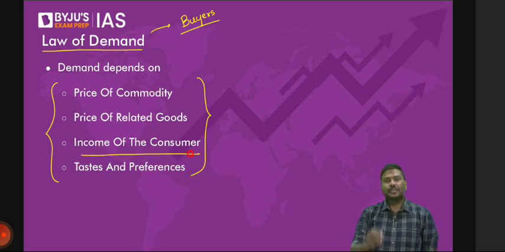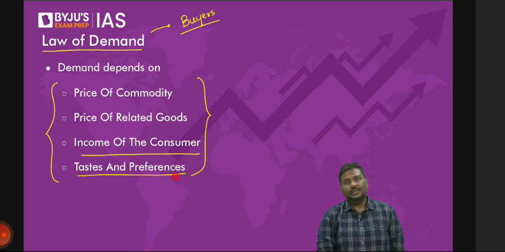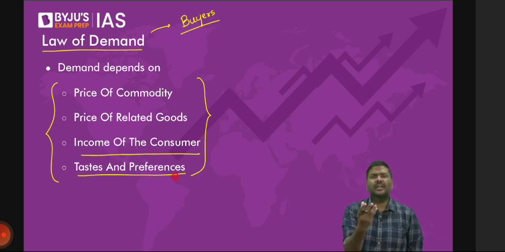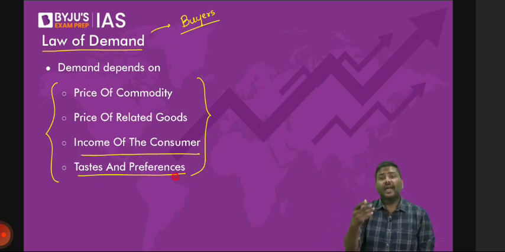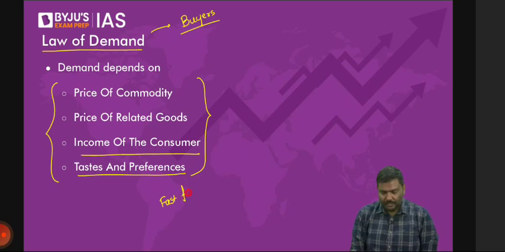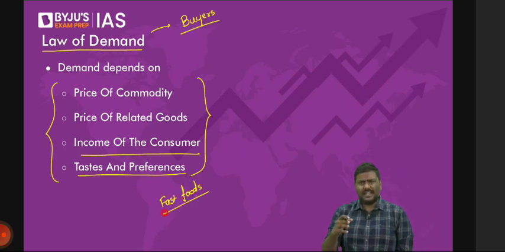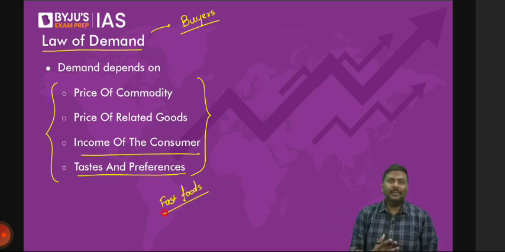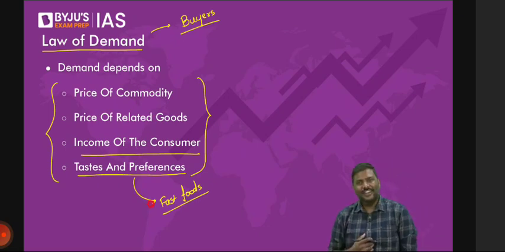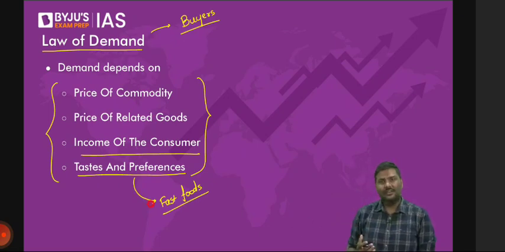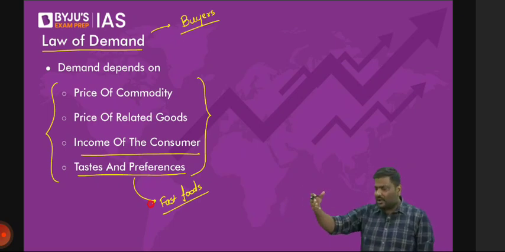Second, taste and preference of the consumer. What do you mean by taste and preference? What kind of goods you like. For example, if your taste and preference is in fast foods, you're basically fond of it. You love consuming fast foods. Tell me, will you demand and purchase more and more of the fast foods or not? If you love using technology, don't you think any new phone which offers you technology, you would want to purchase it? Any new kind of technology introduced in the market, you'll be purchasing it, right?